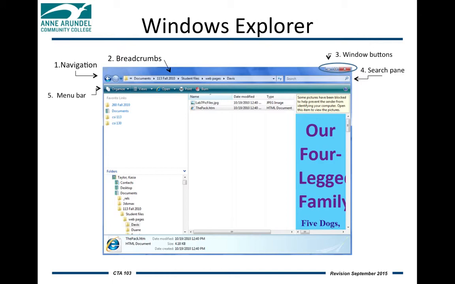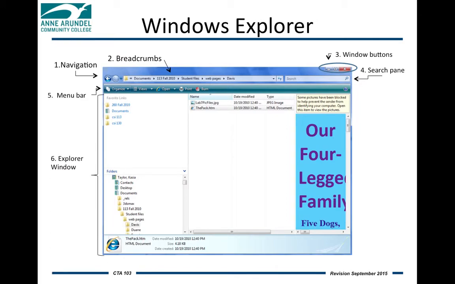Next to that, we have the Views tab. And if you click on that, you can change the way that it is displayed. Here we're using a detailed view, where we have the name, date modified, and type. If we were using a large icon view instead, all we would see is the name and the picture icon of what we're looking at. Next to that, we have Open, where it allows us to open the file with a particular program. We also have Print, and we also have Burn, which will allow us to burn this file to a CD.